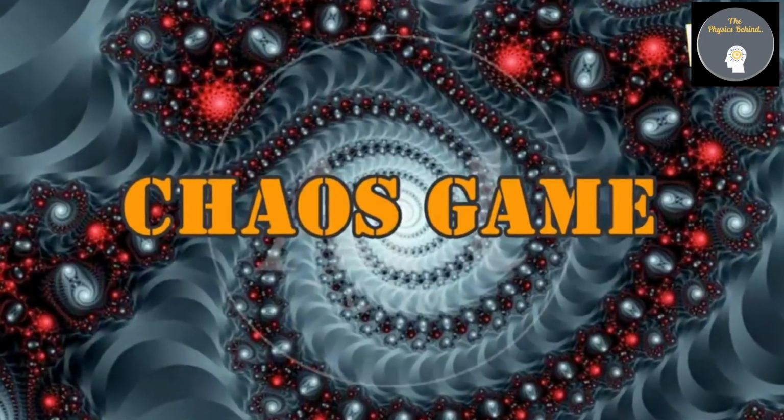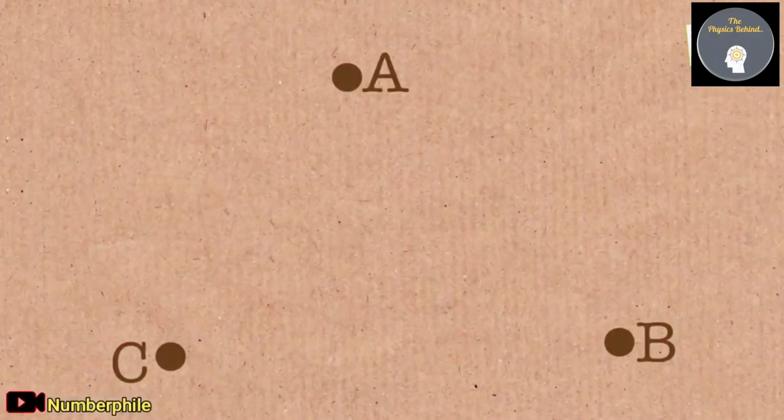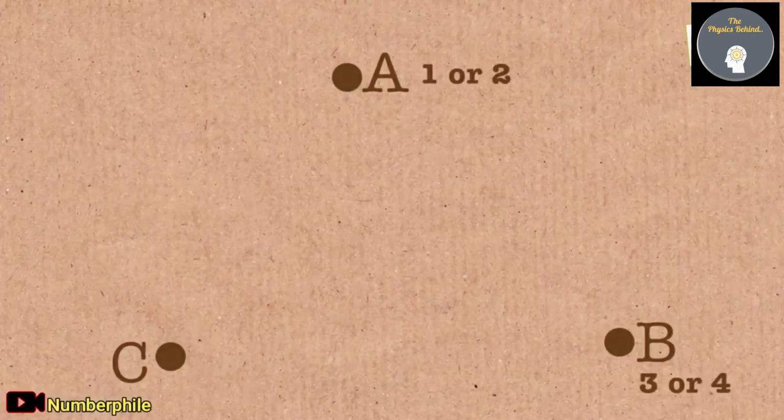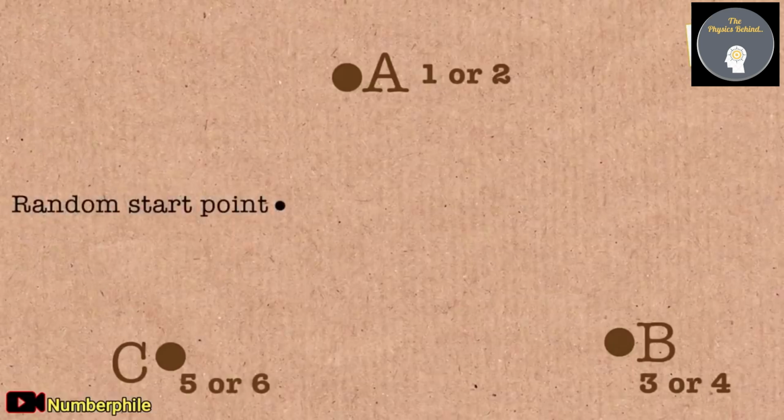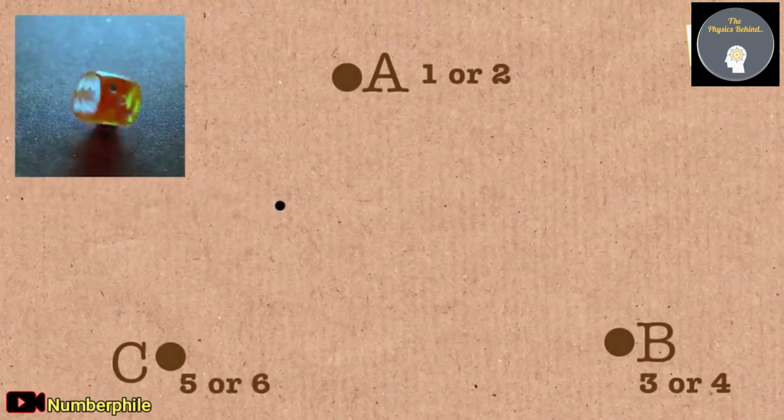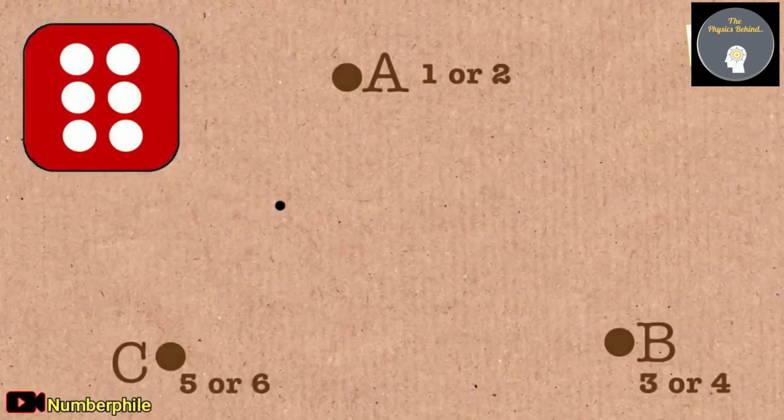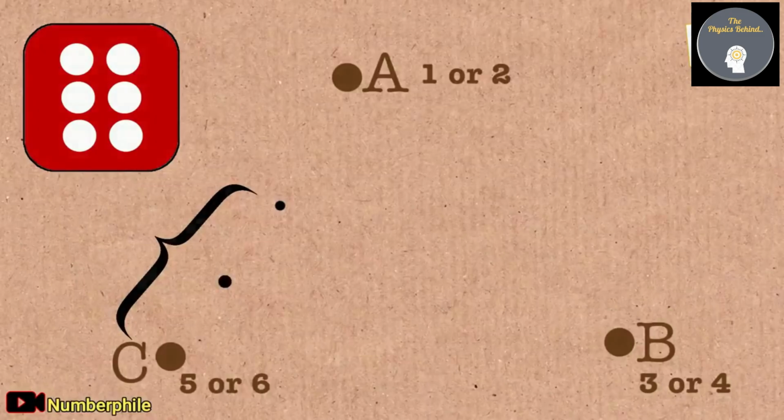So as a chaotic system is unpredictable, there shouldn't exist any valid mathematical expression or formula. But what will happen if we apply mathematical formulas in a chaotic system? Is it against science? Let's play a game. Take 3 non-linear points A, B and C on a paper, where 1 or 2 is mentioned beside A, 3 or 4 beside B, 5 or 6 beside C. Now randomly take a point on the paper. Now throw a Ludo dice. Let's assume the dice is showing 6. Now take a point in the middle of the random point and C, as 6 is mentioned beside C.